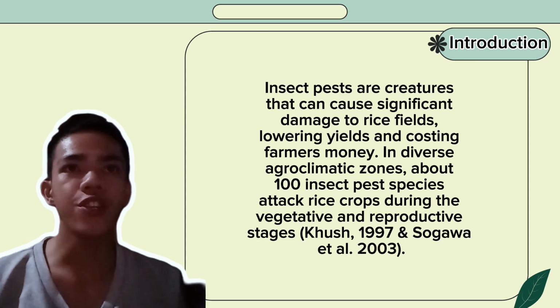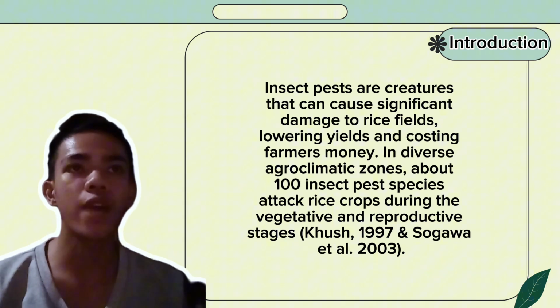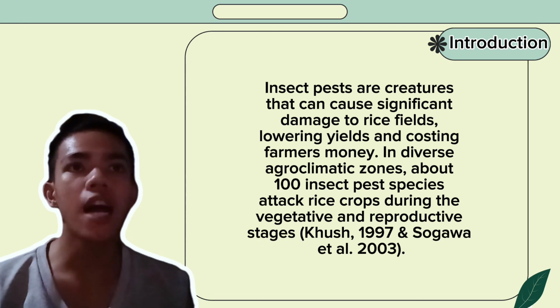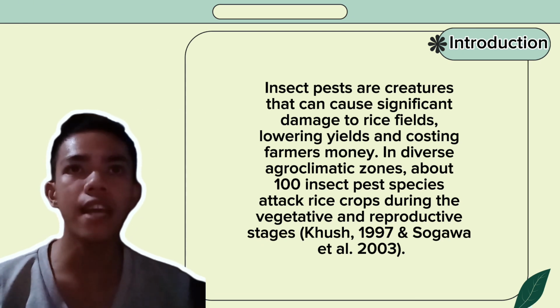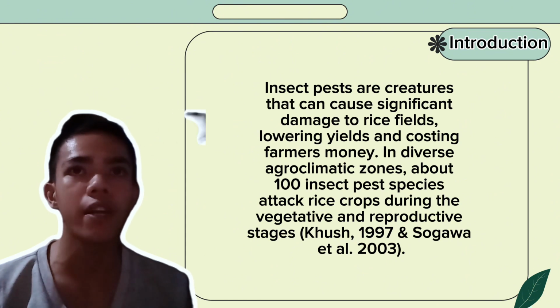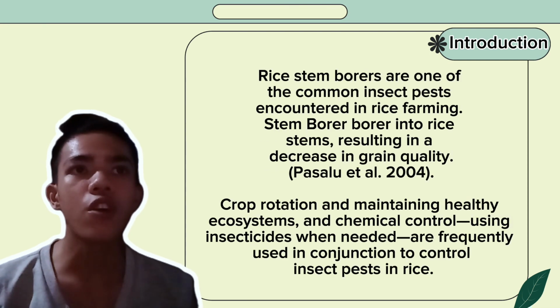Insect pests are creatures that can cause significant damage to rice fields, lowering yields and costing farmers money. In diverse agroclimatic zones, about 100 insect pest species attack rice crops during the vegetative and reproductive stages, according to Cluj 1997 and Sugao et al. 2003. Rice stem borer are one of the common insect pests encountered in rice farming.